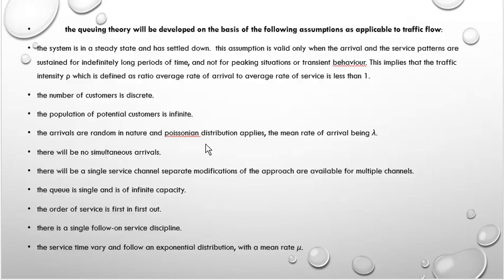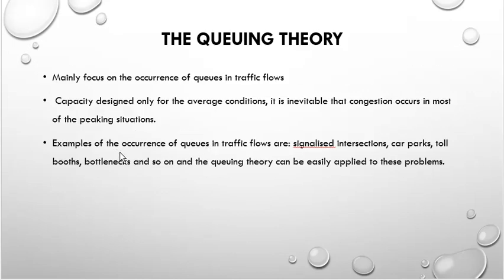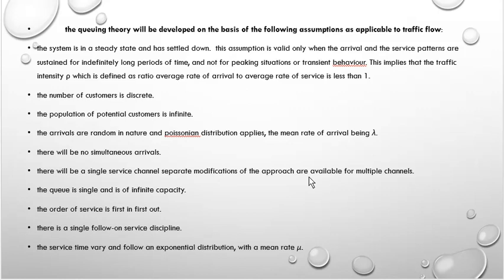Examples of occurrence of queues in traffic flow are signalized intersections, car parking, toll booths, bottlenecks and so on. The queuing theory can be easily applied to these problems. In these queuing situations we use queuing theory. And the queuing theory is developed on the basis of the following assumptions.